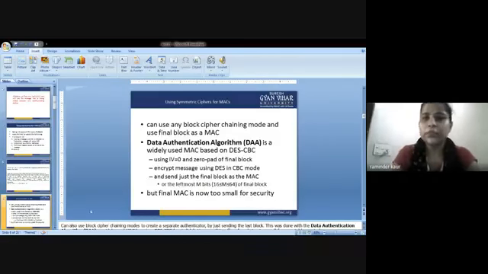That is using IV equal to 0 and zero pad of the final block. Second is to encrypt the message using DES in CBC mode and send just the final block as the MAC, or the leftmost M bits, with the range 16 less than or equal to M less than or equal to 64 bits of the final block. But the final MAC is now too small for security. So this is the concern with the cipher technique that is used for message authentication.